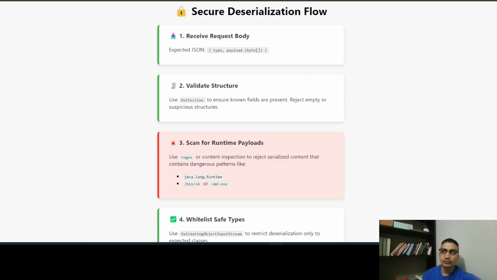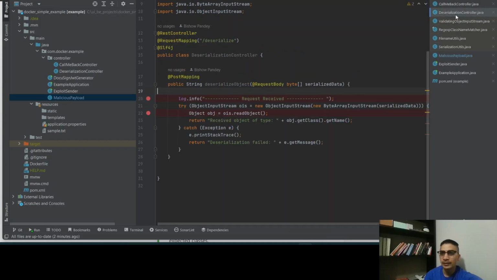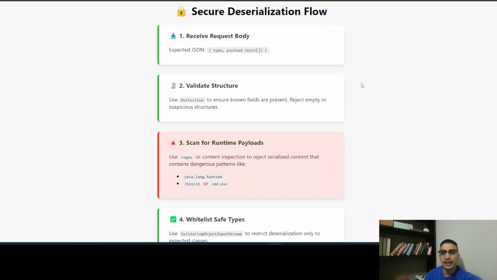Now, what if the request is coming from a different app, a different programming language? At that point, I think the predefined request body is something that we should enforce. And then once we read that request body, do not process the byte. Once again, do not process the byte. But before processing or reading the byte, make sure that you use some pattern or regex to see if that particular payload contains those scripts, and if it does, then reject it.